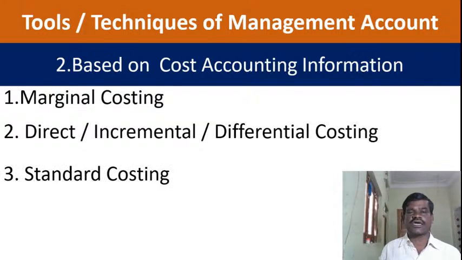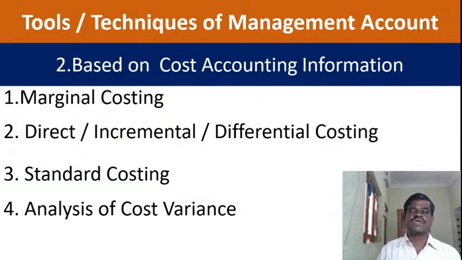Next one, standard costing. Okay, standard costing means the management organization has already applied the standard cost. What is the cost per material? What is the cost per labor? What is the cost per particular item? Already fixed, but you have to compare with it in the standard costing technique.